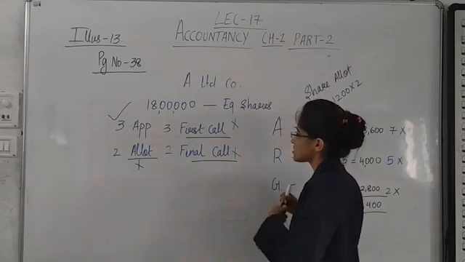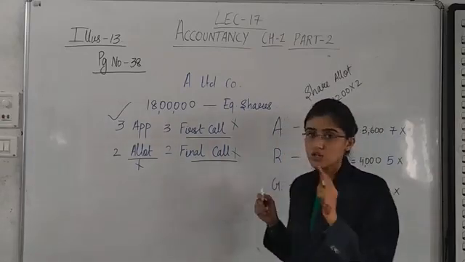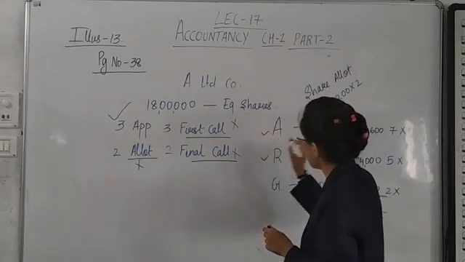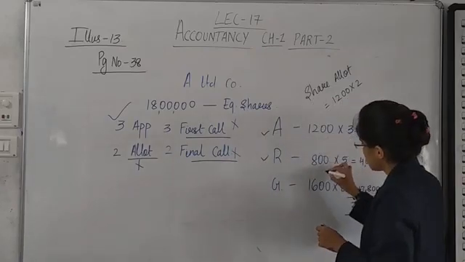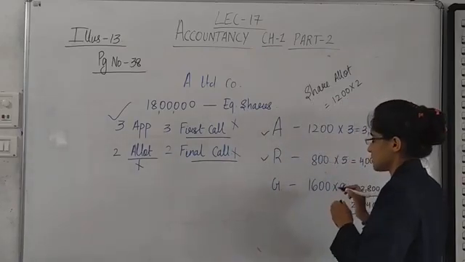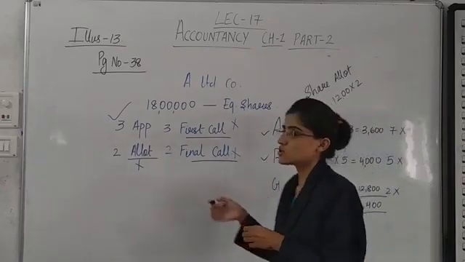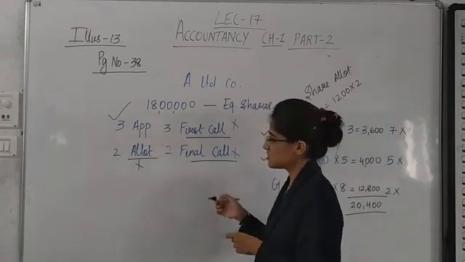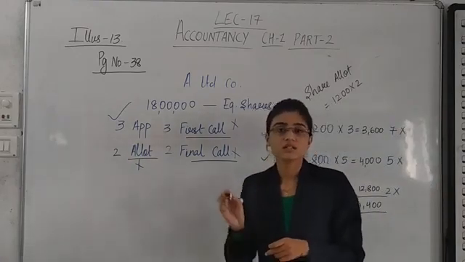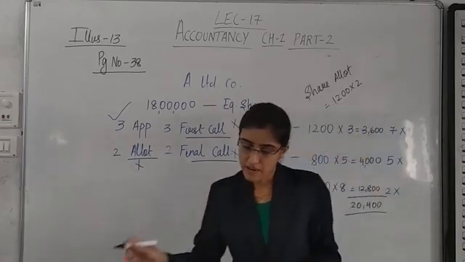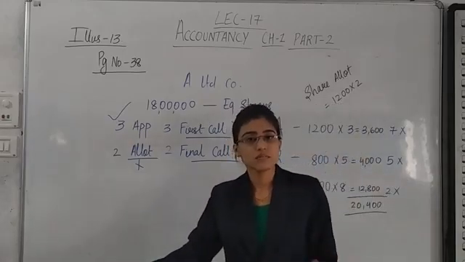Then first call is not received from 2 people, this one and this one. So 1200 plus 800, 2000. So first call is not received on 2000 shares. So 2000 into 3, 6000. To share first call account 6000.